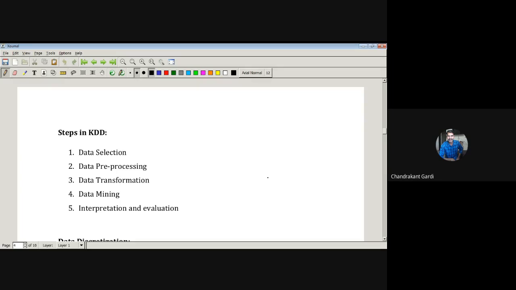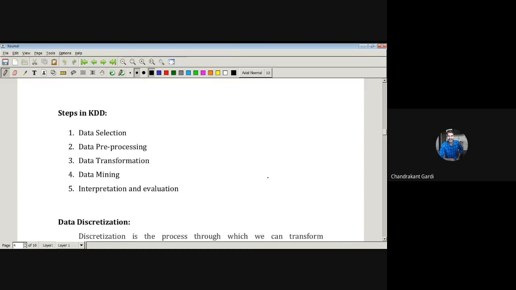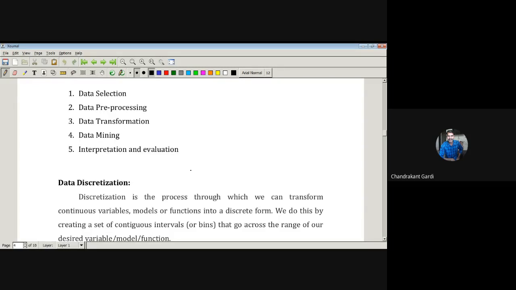Clearly those steps must be there in my project. Whichever process you are going to adopt, you have to have all the steps that are incorporated in that particular process. So this was about the KDD process. We will also see the CRISP and SEMMA processes.